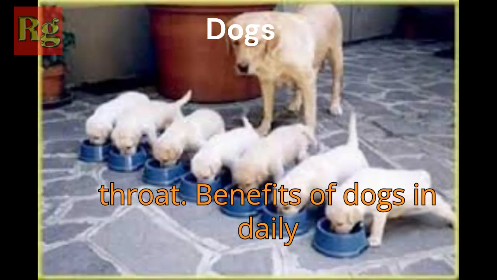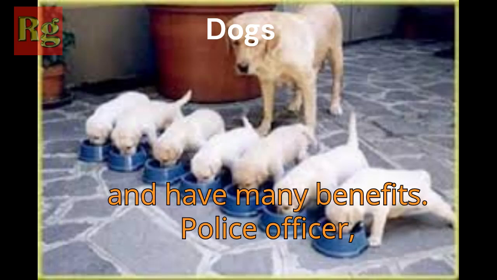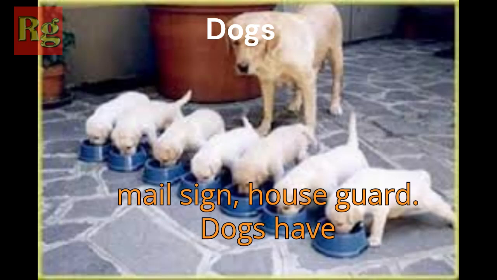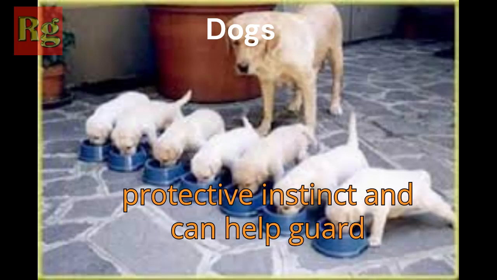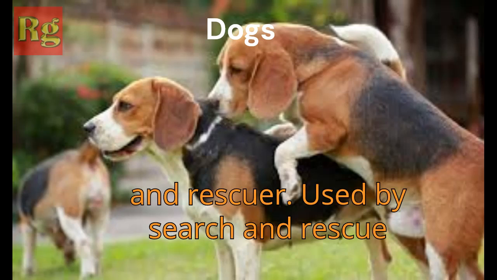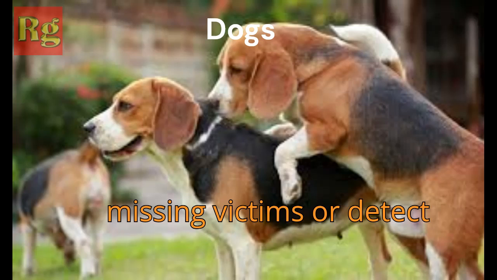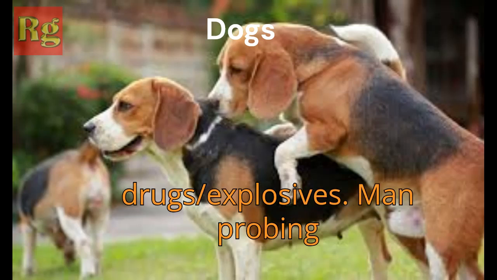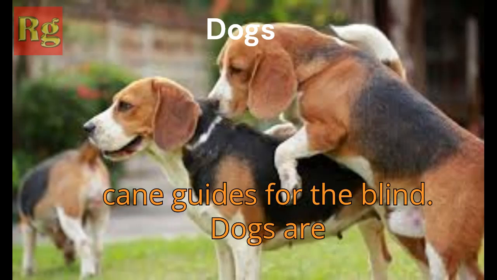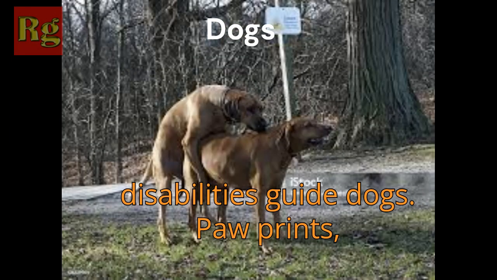4. Benefits of dogs in daily life. Dogs are known as man's best friend and have many benefits. House guard: dogs have protective instinct and can help guard the house from strangers. Tracker and rescuer: used by search and rescue teams and the police to search for missing victims or detect drugs and explosives. Guide for the blind: dogs are specially trained to help people with disabilities, guide dogs.